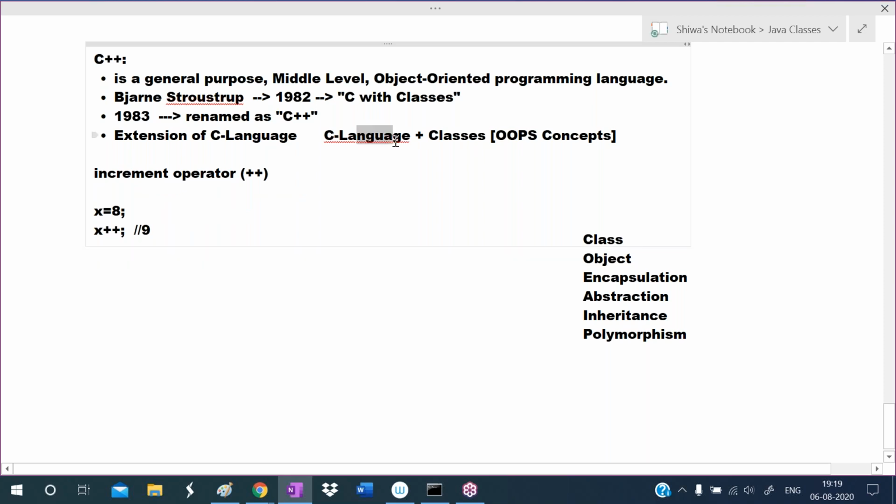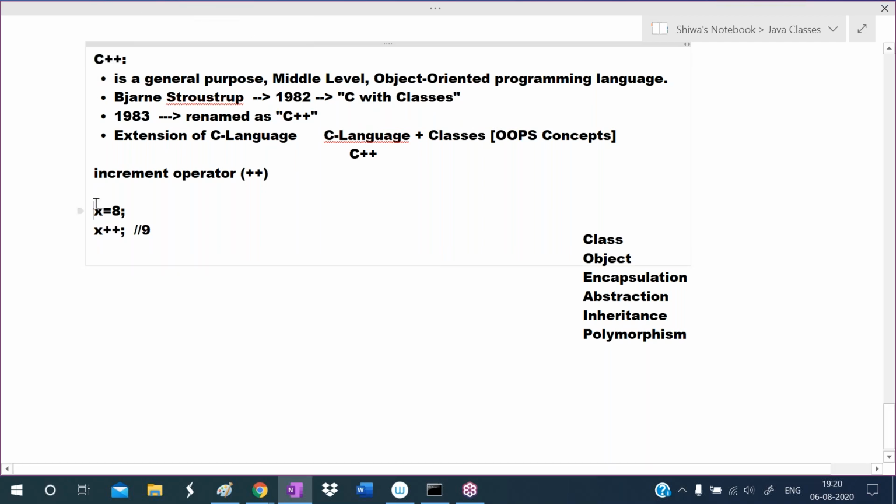Like that, to the C language they added the classes concept. So the C language is incremented by adding some features. That's why they gave the name C++. To the C language they added some advanced features, and they gave the name C++. That's it. So this is the introduction to C++.